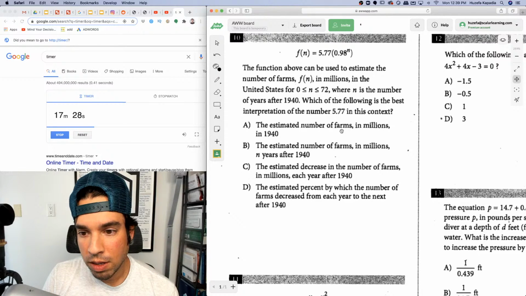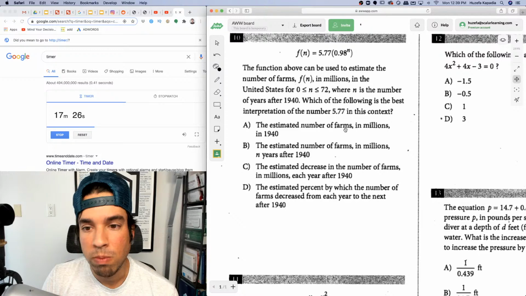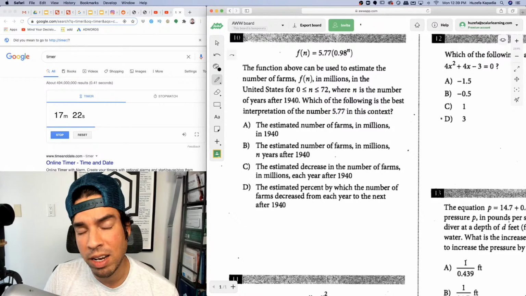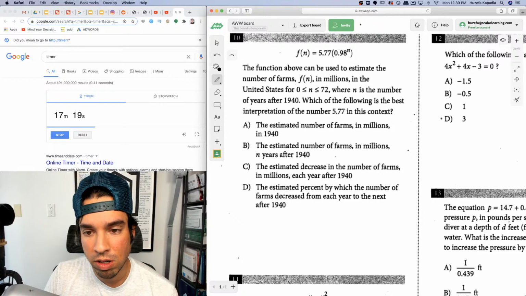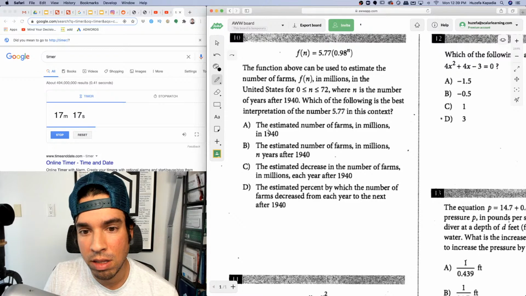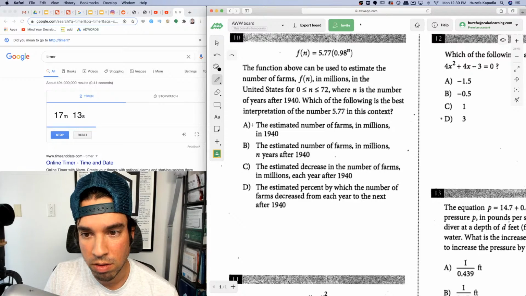Which of the following is the best interpretation of the number 5? Oh, it's the starting value, the initial value. If you watch my videos where I teach about exponential functions, this number up front is the starting value. So it is the number of farms in 1940. Yep.